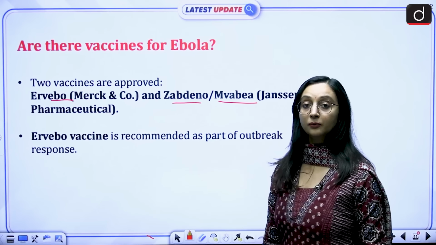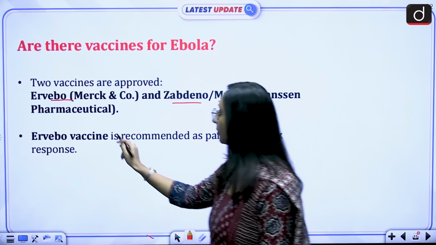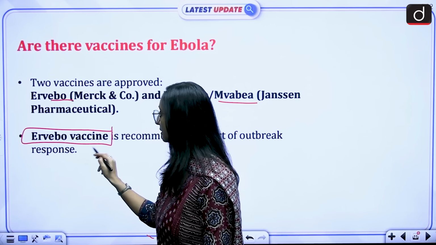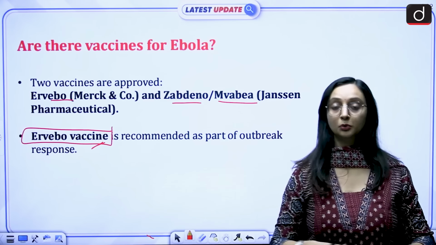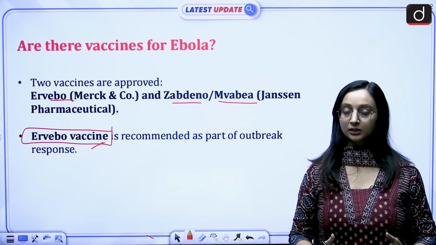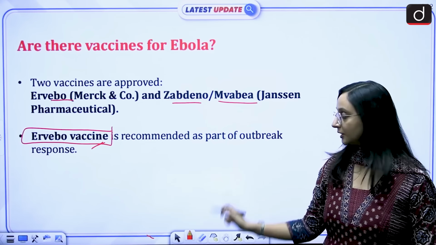For the current outbreak also, as a response mechanism, the Ervebo vaccine is being recommended, which is originally for Ebola virus only. It's not exactly for Bundibugyo virus, but as a response mechanism, this vaccine is also being promoted. So that was all for this discussion.